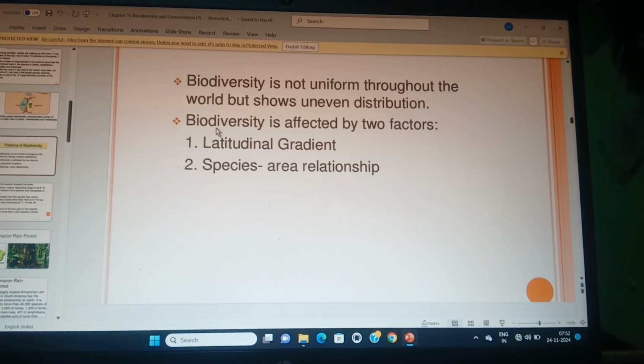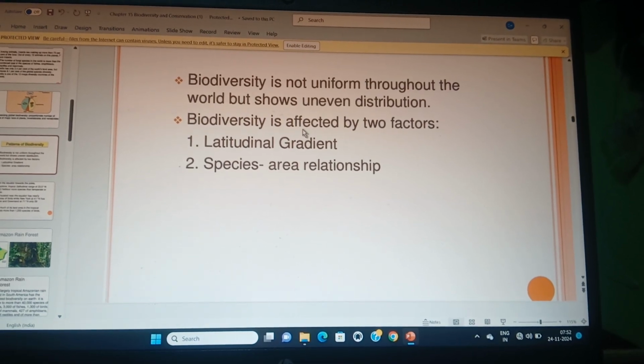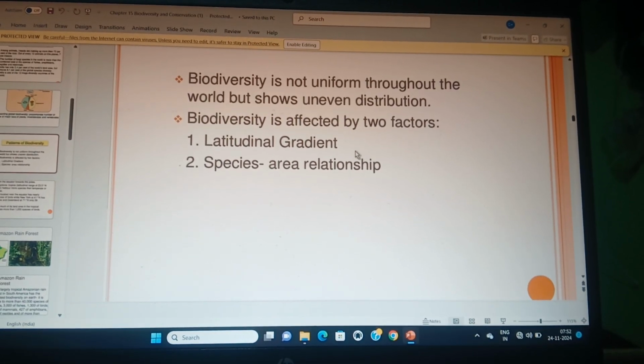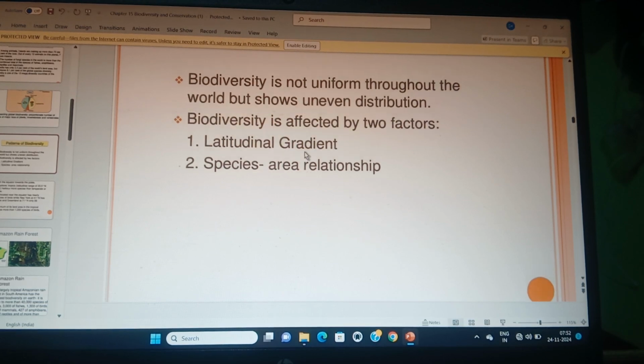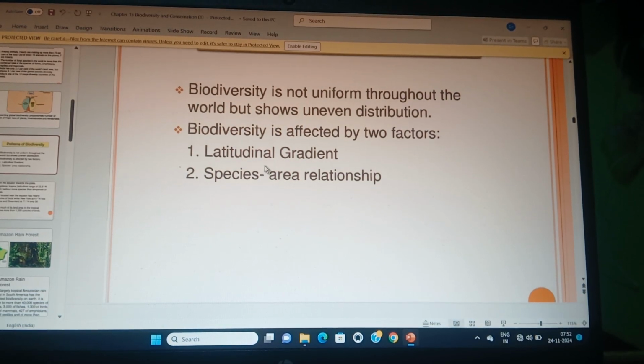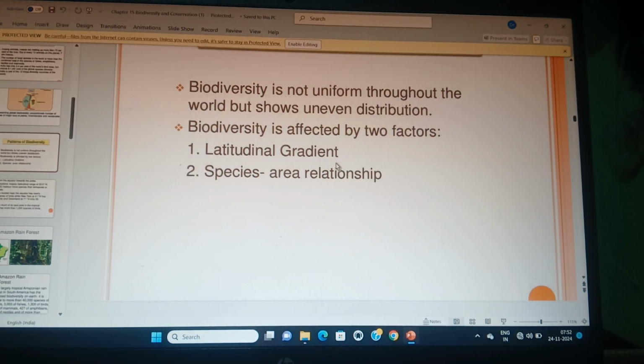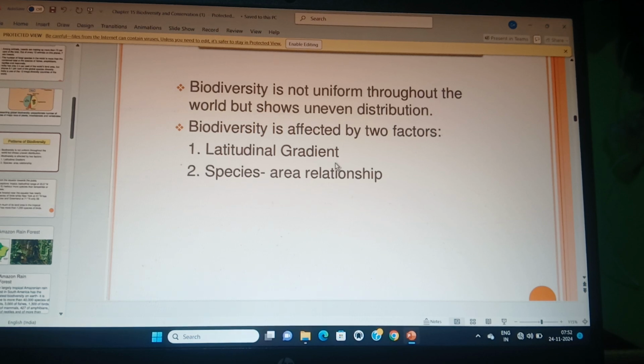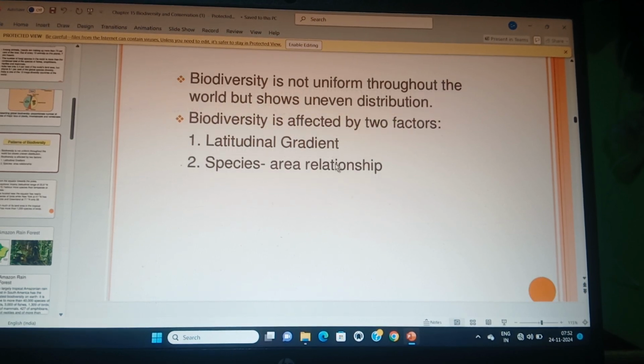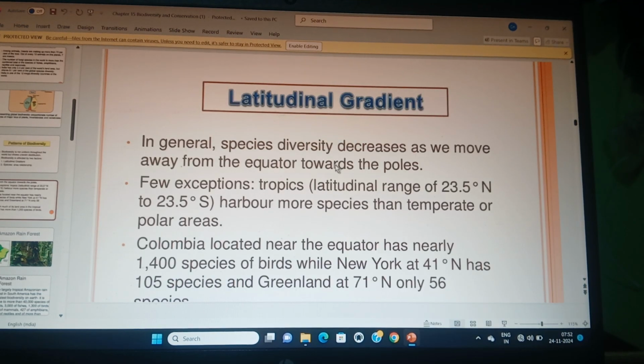Okay, biodiversity is affected by two factors: latitudinal gradient and species area relationship. Okay, latitudinal gradient, what is latitude? Latitude, you know, means at the middle there is the equator, then 23 degree north, then 23 degree south, then 66 and a half degree north and 66 and a half degree south, those are the latitudes, है ना, ठीक।